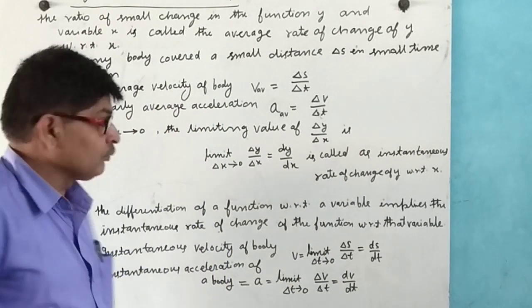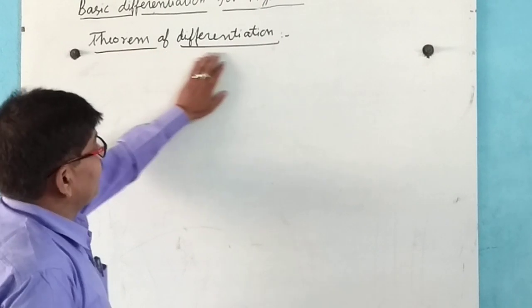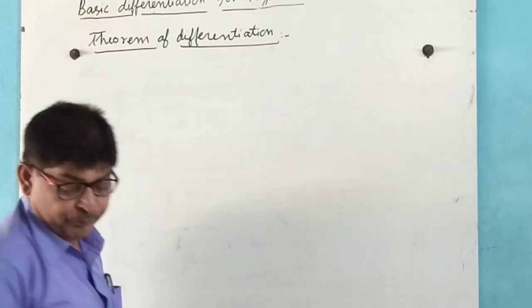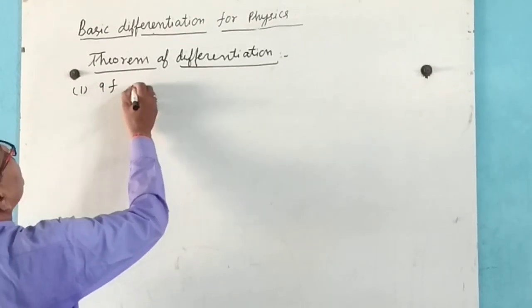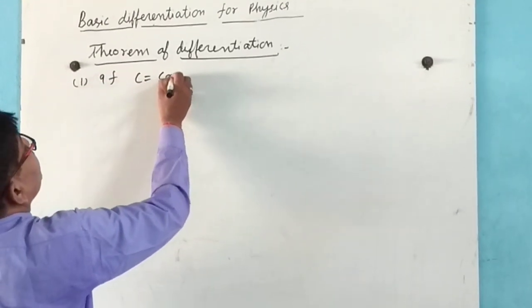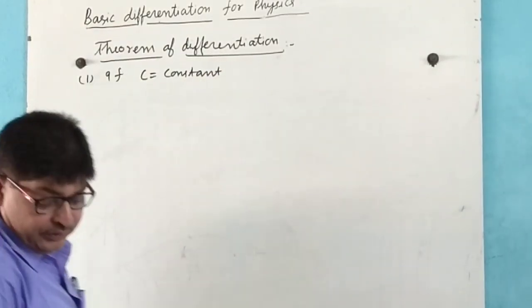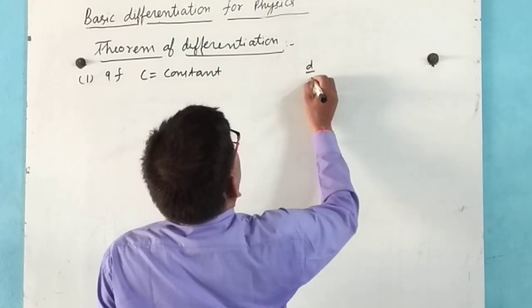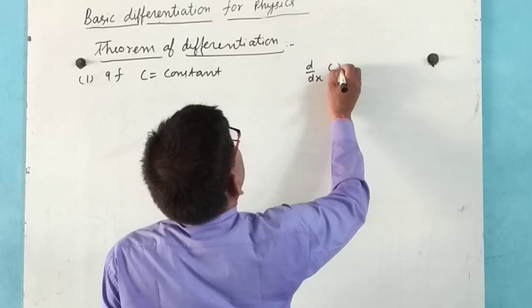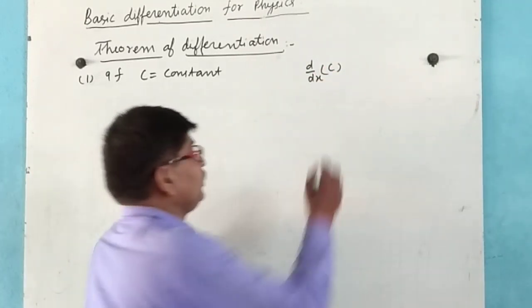Now, theorems of differentiation. First, if c is a constant, d by dx of c equals 0.